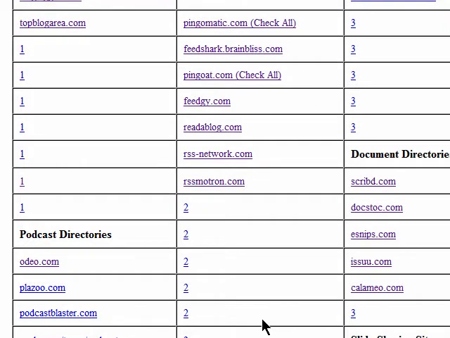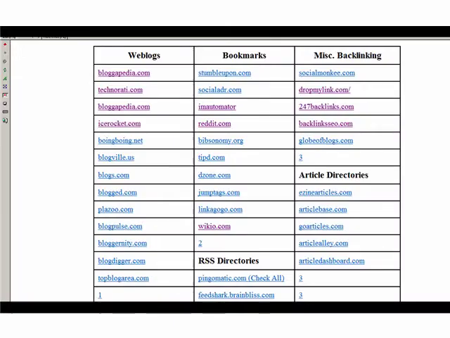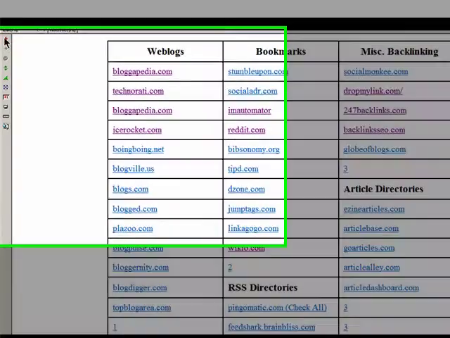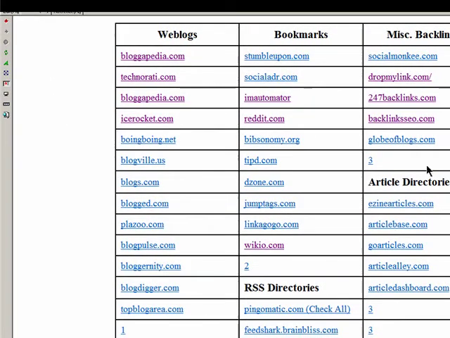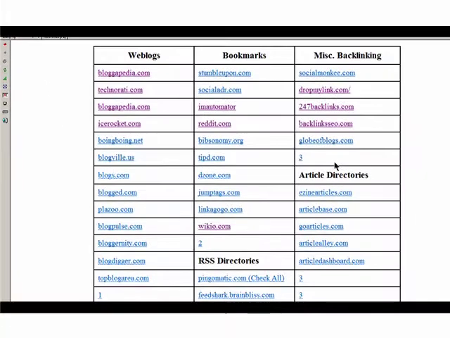And if you're not familiar with working with a table, let me show you how easy it is to add additional links to this. To make changes to this, to add or remove, you can either open it up in Notepad, work directly in Notepad, or if you have a favorite HTML editor such as I'm using here, you can use that. So we look at the table in here now. Well, first of all, let's say that we want to add a new backlinking site over here. You see a number 3 under here, just under this globe of blogs. So let's take a look at the code here.